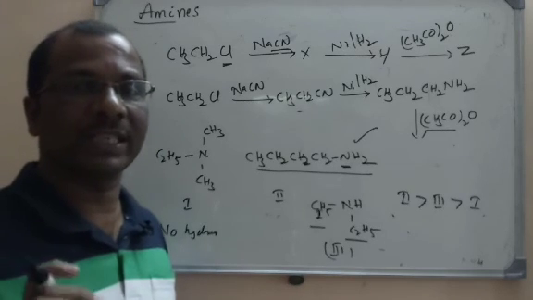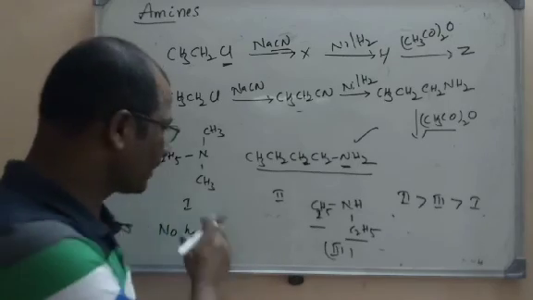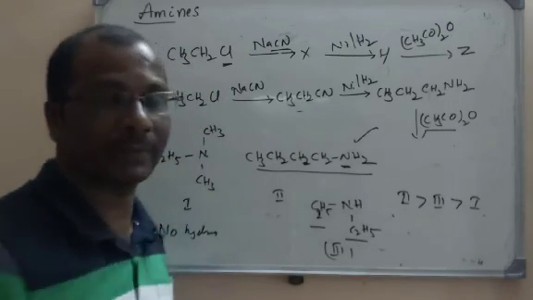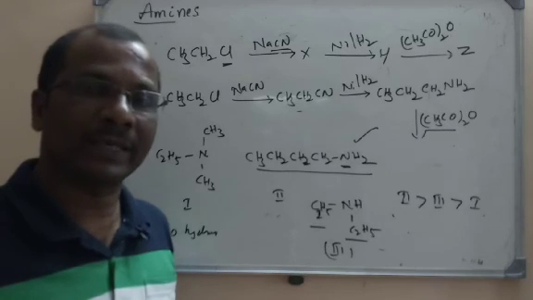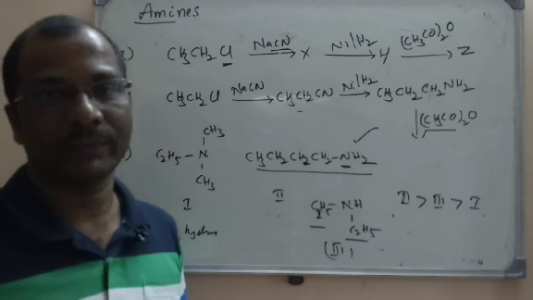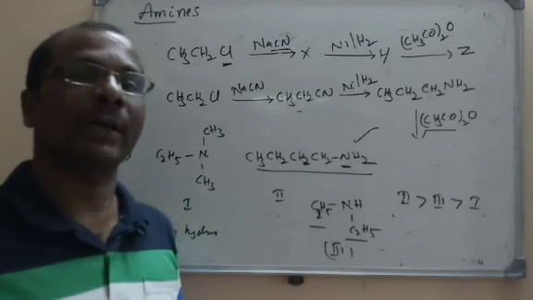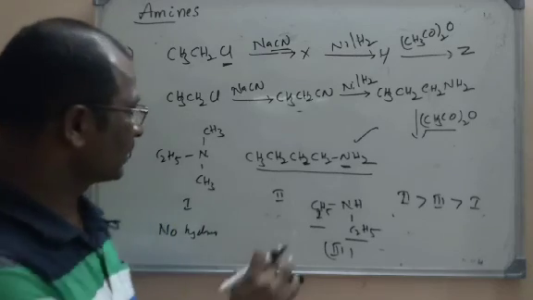Very simple thing is, more the hydrogens on the nitrogen. If you take isomeric amines, these are all isomers, same molecular formula. Or you can say that a primary amine will have more boiling point than a secondary amine than a tertiary amine if they have the same molecular formula. Why? Boiling point is directly proportional to the extent of hydrogen bonding. So this is all about the concept.